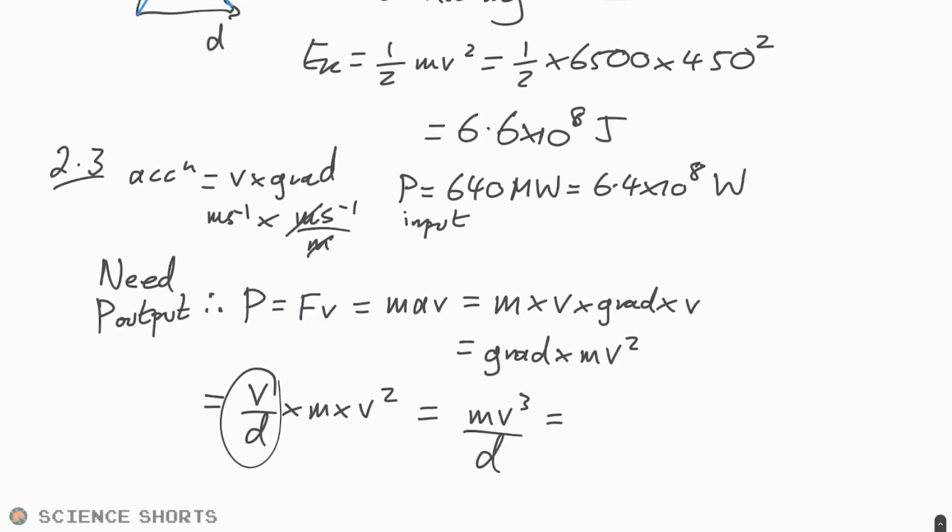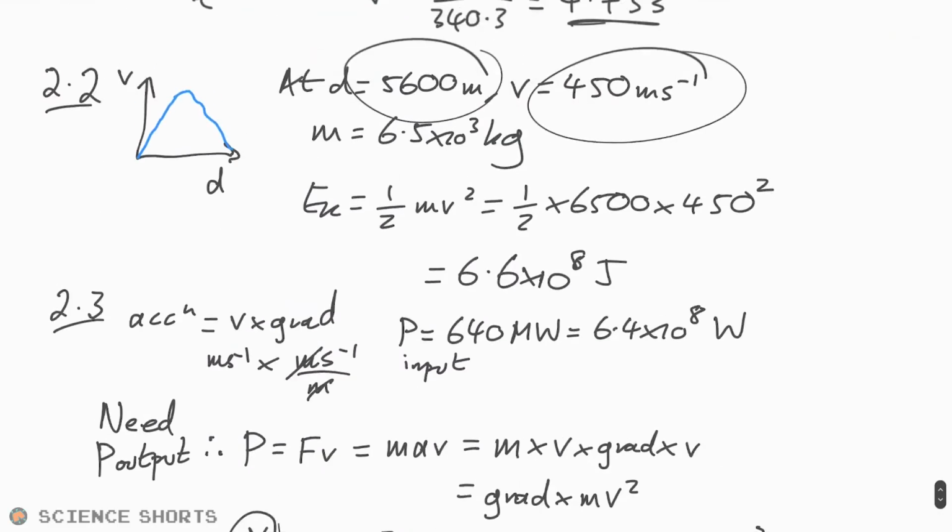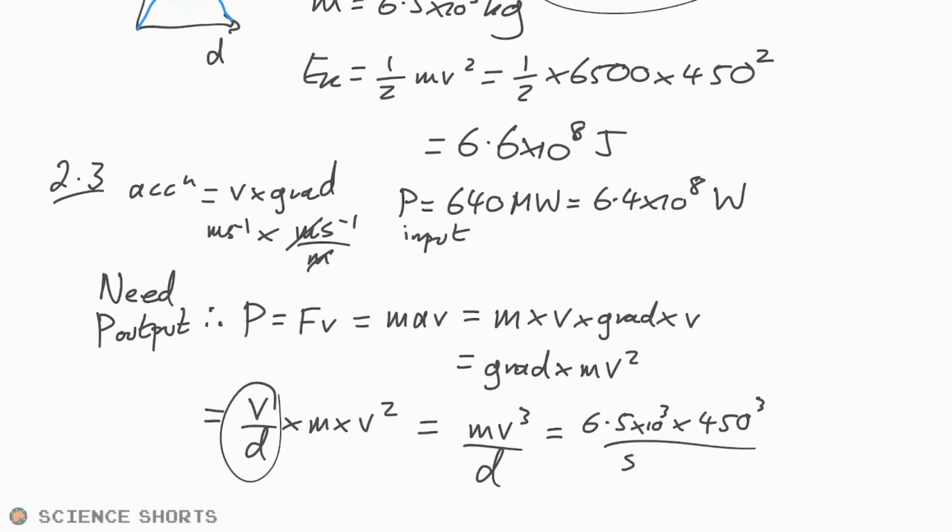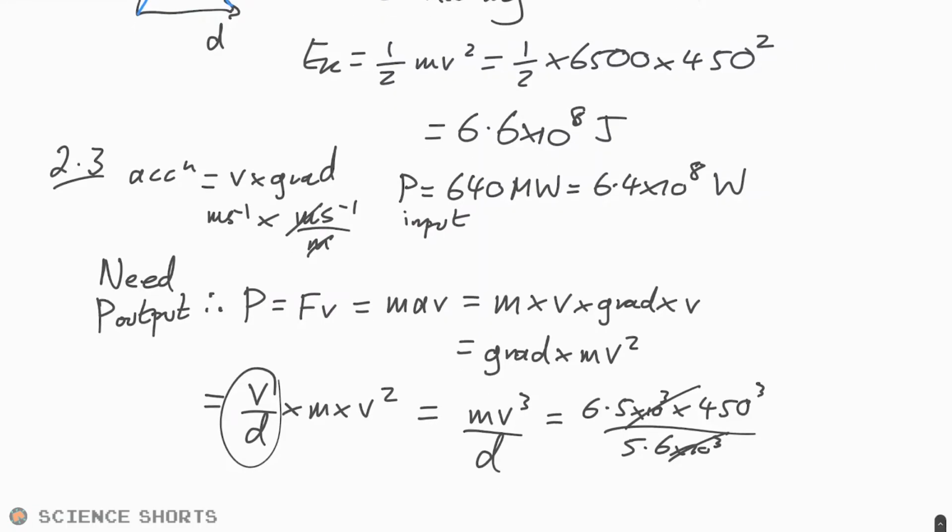And so 6.5 times 10 to the 3 times by 450 cubed, and then divided by, what was it, 5,600. In fact, I'm going to replace that with 5.6 times 10 to the 3. And so I can just cancel those, top and bottom. Doesn't really make a massive difference, but hey ho, why not? So I'm just going to put 6.5 times 450 cubed divided by 5.6. And that gives me 105.8. So I'm going to say 106 megawatts.